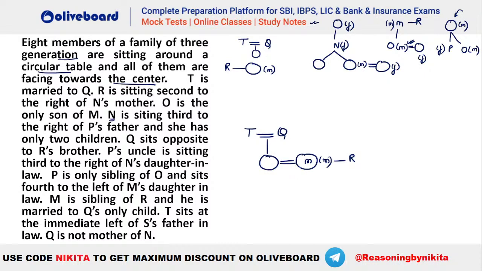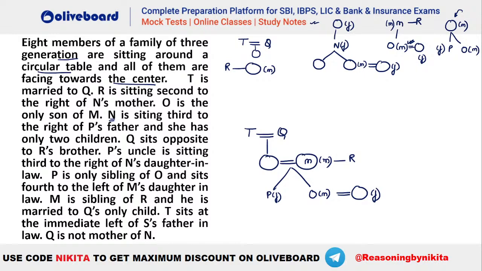M has 2 children. We have already seen, that is your O and P, right? So there are 2 children here. P is a female person. O is a male person. O is also married to somebody who is the daughter-in-law of M here, right? So you can see this is the situation that you can draw.